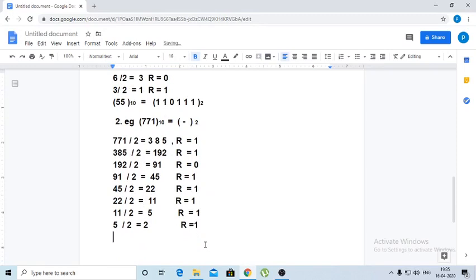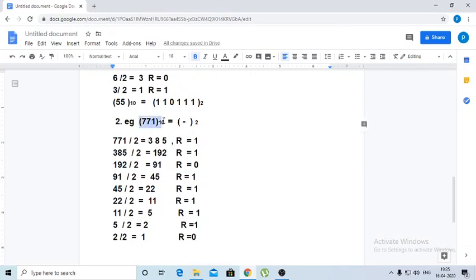And 2 again by 2. You will get the quotient 1 and remainder is 0. So we have the final quotient here 1. So till then we have to complete and we have to do this procedure. So we have got the final procedure now here.